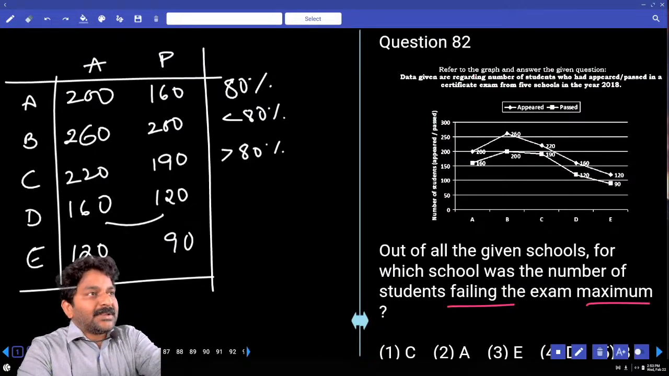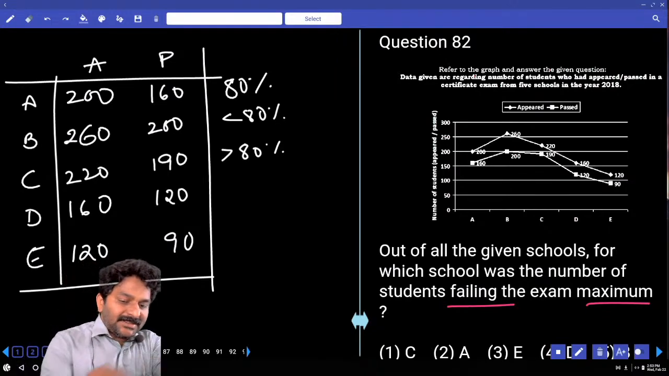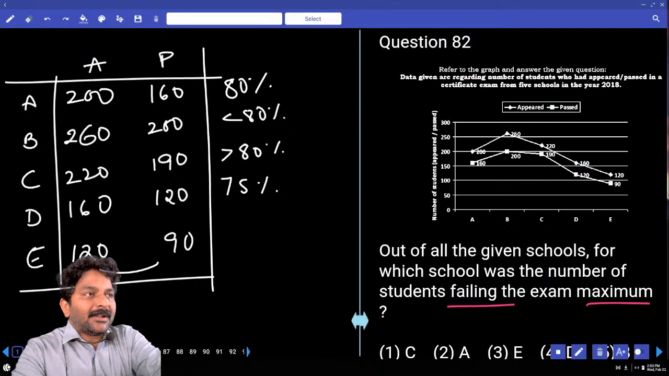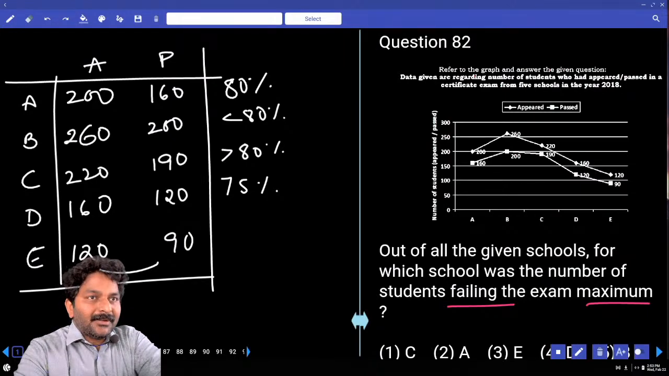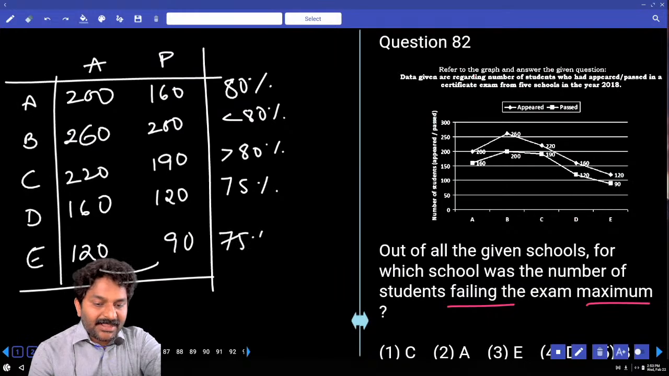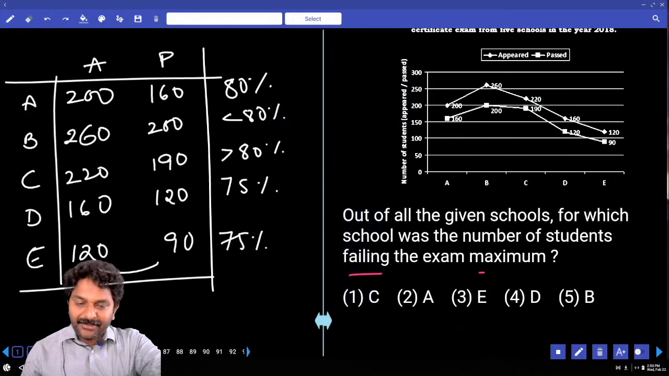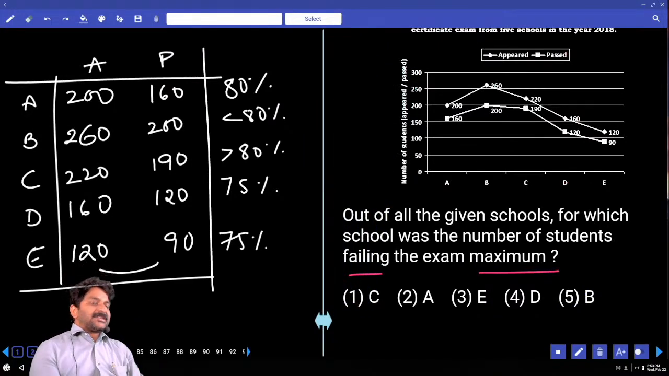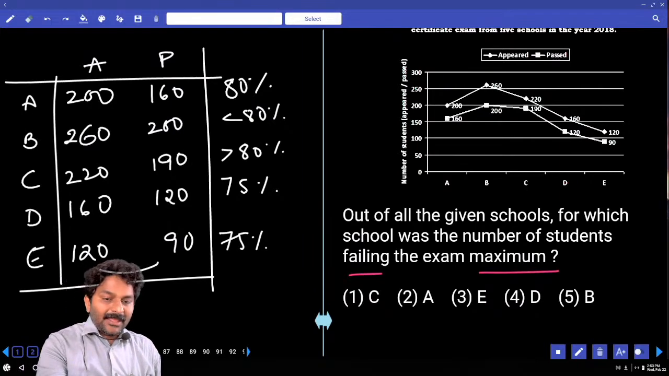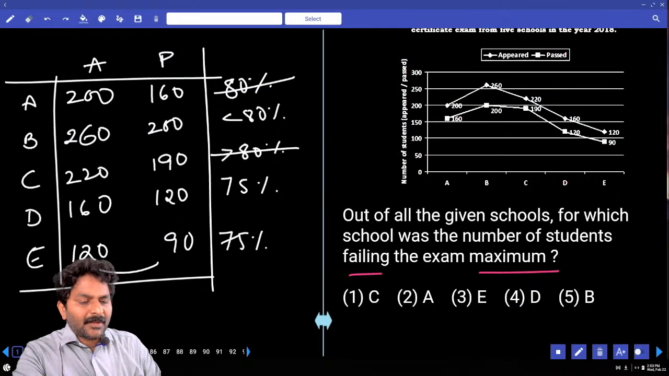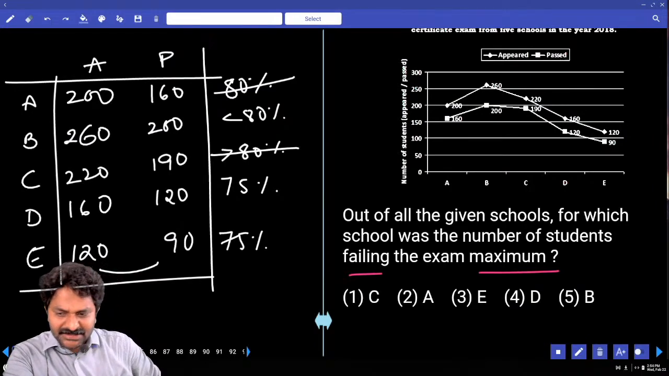120 is what fractional part of 160? 3 by 4. 3 by 4 is less than 80%, which is 75%. 90 is what fractional part of 120? Again 3 by 4, which is 75%. So now look at your options. Maximum failing percentage means minimum pass percentage should be there. 80 cannot be your answer. More than 80 also cannot be your answer.